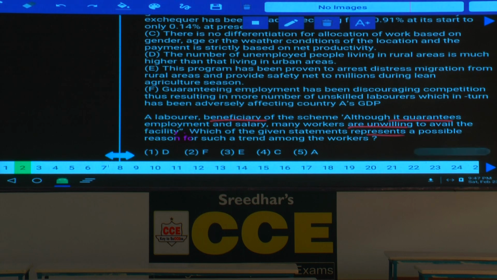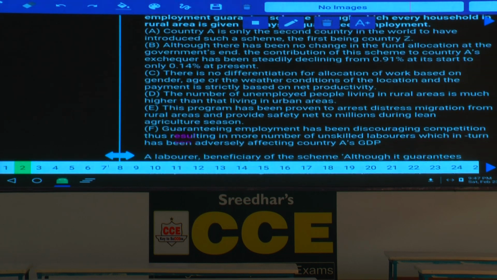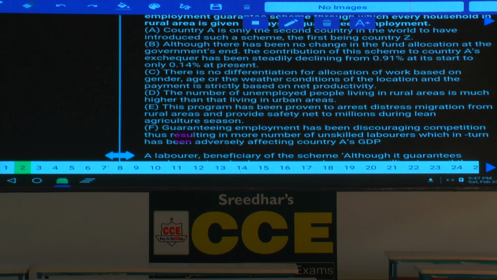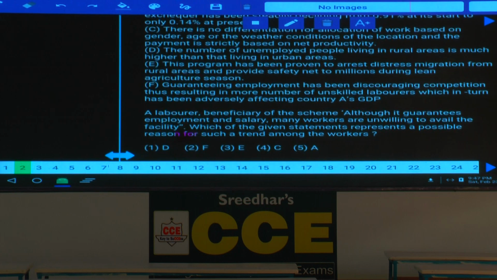Which of the following represents a possible reason for such a trend among the workers? Now the workers are not that much interested in taking up this task. Why it was so? Then statement A is nowhere related to this one, and statement B is regarding the allocation of funds, and the third one is the differentiation about different things.